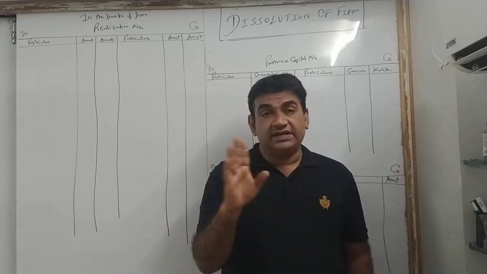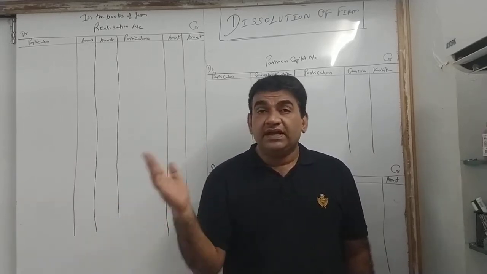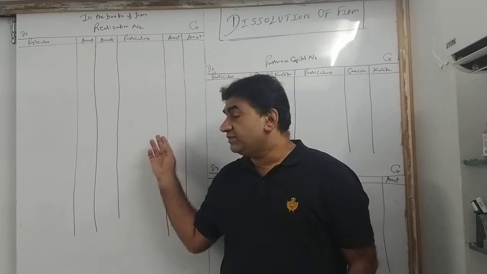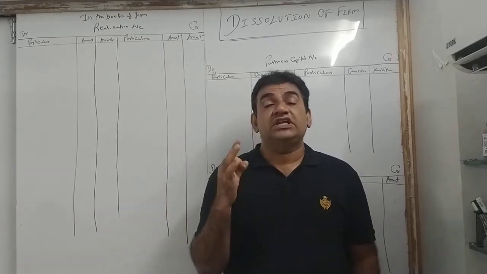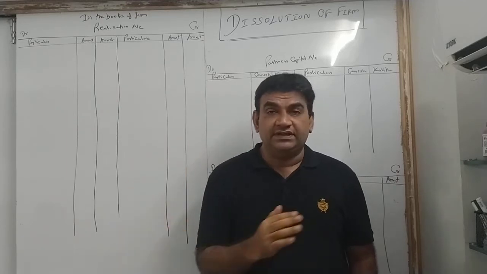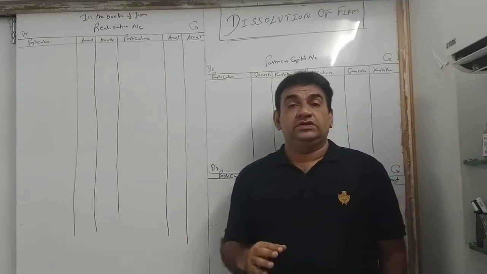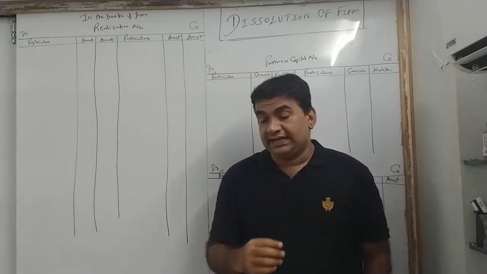It comes in everything. In final accounts, admission, retirement, debt, everywhere it comes. But it may come once in 3-4 attempts. But in dissolution the possibility of a journal coming is highest. But again that we will do towards the mid of the chapter. Starting with, we will just prepare accounts. Now, what all accounts you have to prepare?